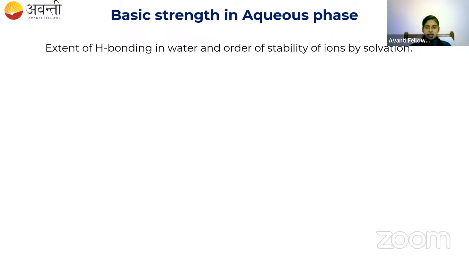So first let me take the primary amine. So this is the primary amine, the protonated primary amine. Okay. So here if primary amine is put inside the water, the hydrogen will go and take the H2O molecule. So we have 3 hydrogens in primary amine, so it will go and form the bond with the water. Okay. So it will be more basic.